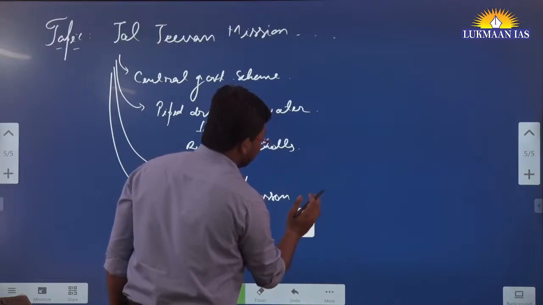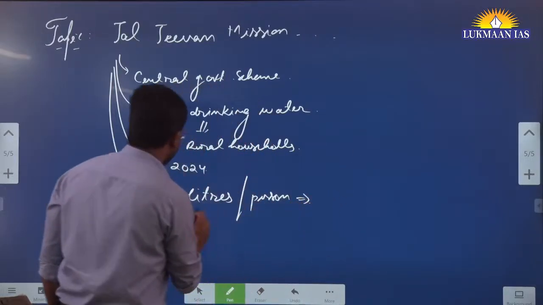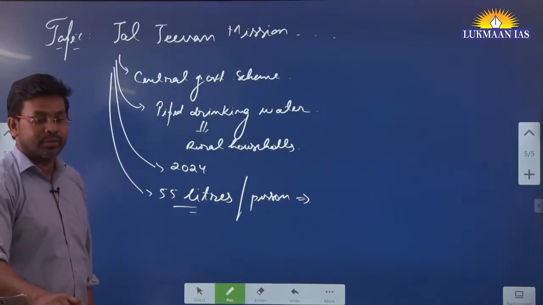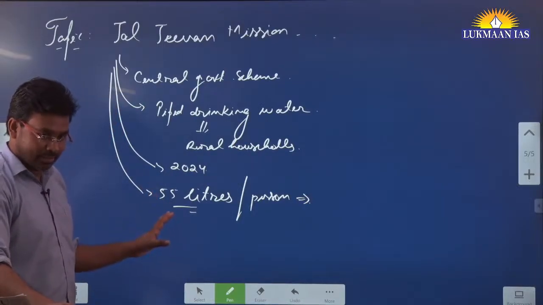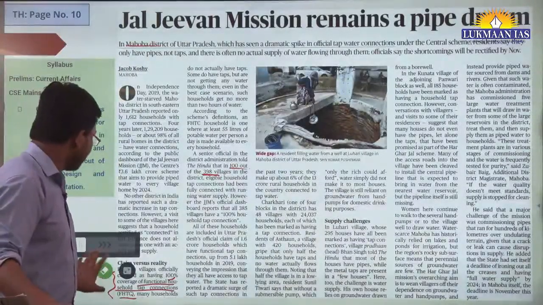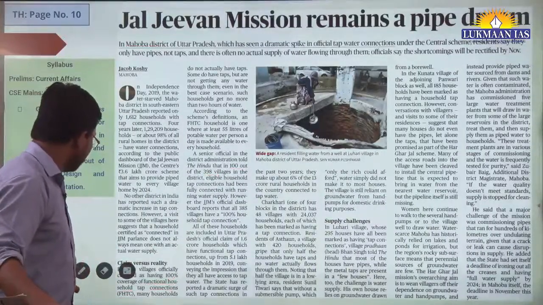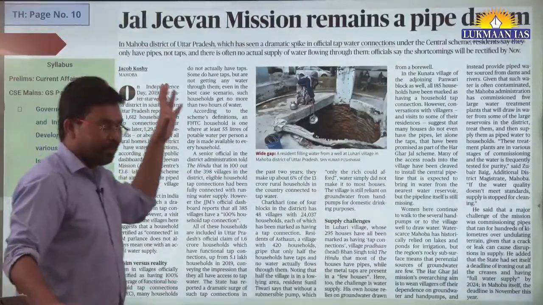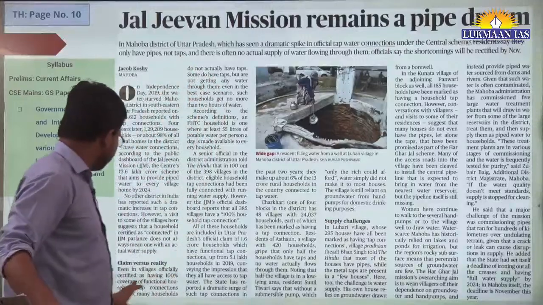Means like in every household, per person will receive 55 liters of functional tap water, but it is not the case, that's the thing. So in this article they have mentioned this. This is to study about a government scheme. Name of the scheme is Jal Jeevan Mission.